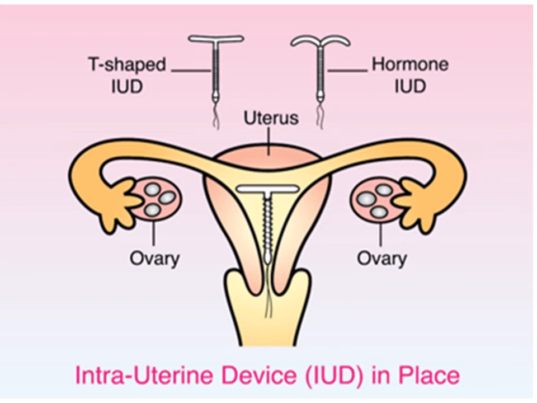Now this picture is showing you how intrauterine devices are placed. This is showing you the hormonal IUD and the copper T. This is always inserted in the female body through the vagina up to the uterus region.